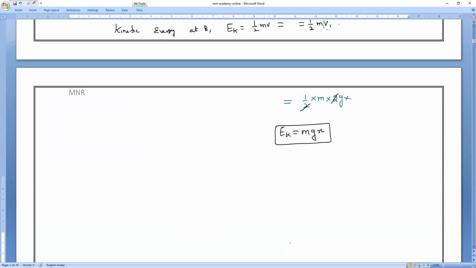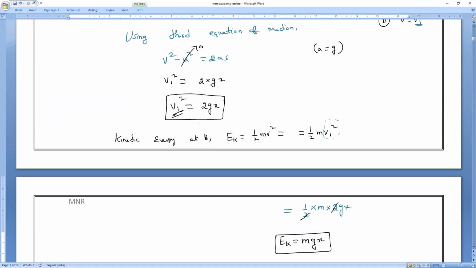Next. Now, potential energy at point B. Potential energy is always calculated by the position above the ground. Am I right, everybody? Is it right or wrong?